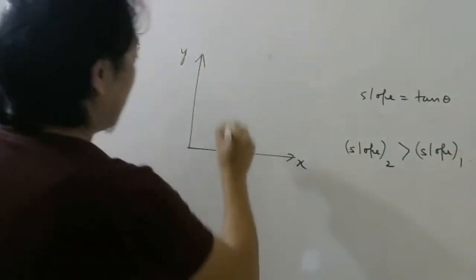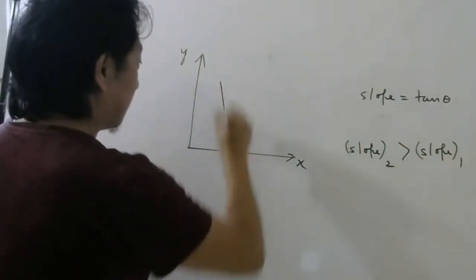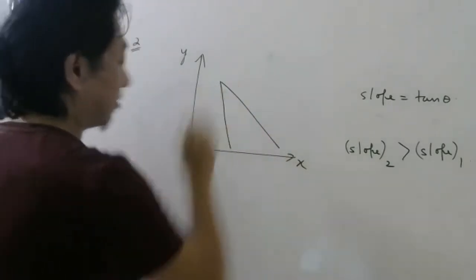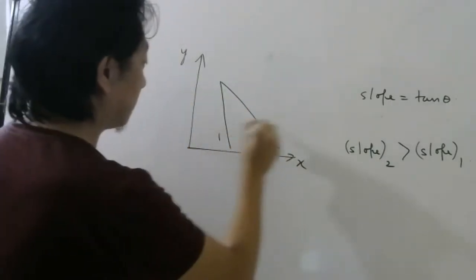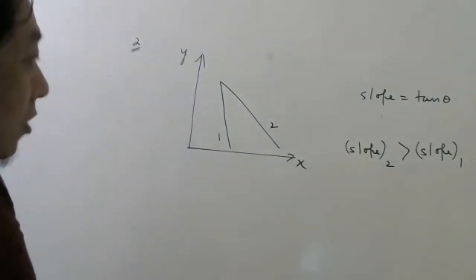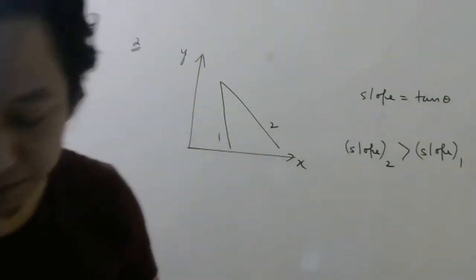So now, let me draw 2 lines like this, sorry, not curves, lines. Which has more slope? Line number 1 or line number 2?